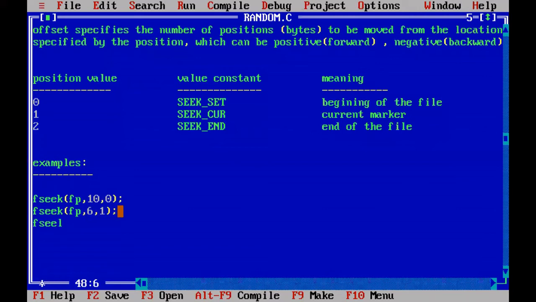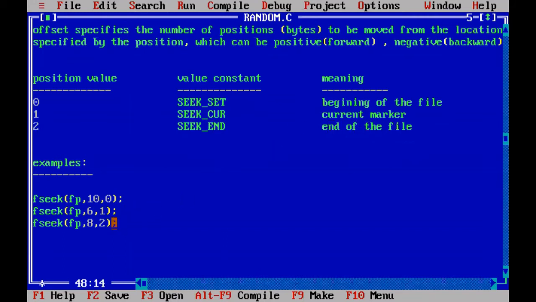fseek(fp, 8, 2). It is meaningless, because 2 means we are pointing to the end of the file, represented with 2 or SEEK_END. So the file marker is already at the end.